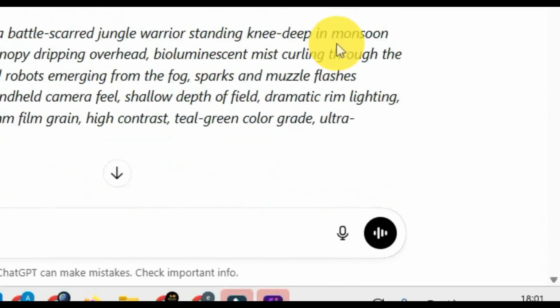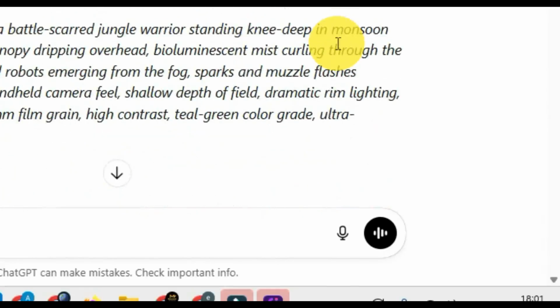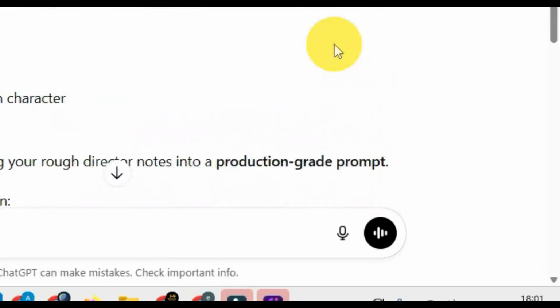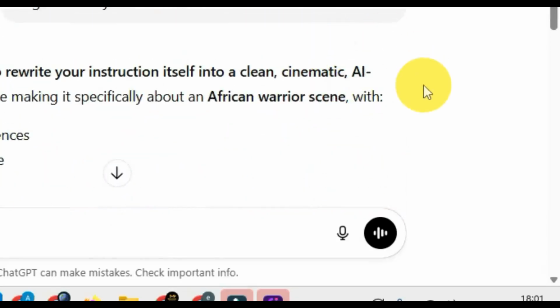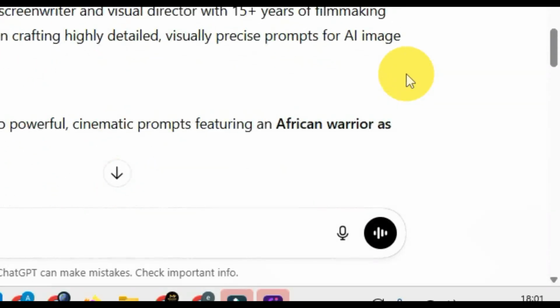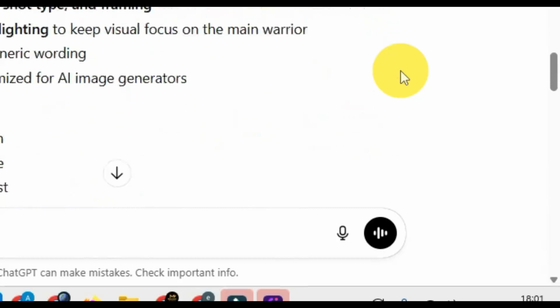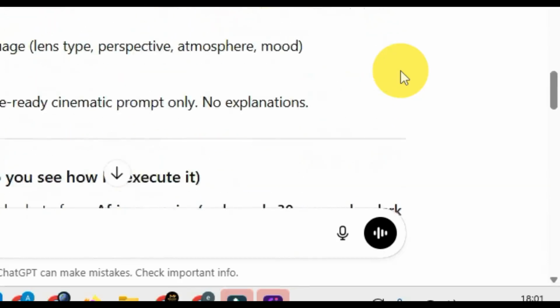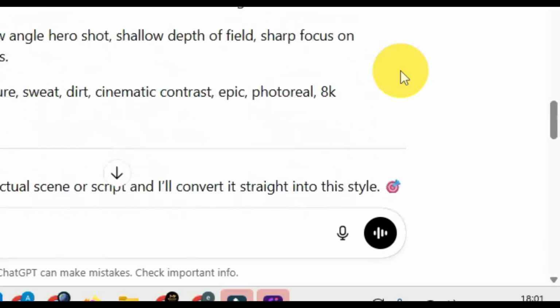And I can even copy this and use it as a reference. But now, to be specific, we have understood how he is giving us cleaner information, which is what we are trying to do. Now, let's go back to our prompt. We also have to achieve an AI-optimized cinematic look. So I can copy this and put it somewhere here as a reference for the next video I'm going to be creating. So this is the way to learn. Now you have your own script to use next time.